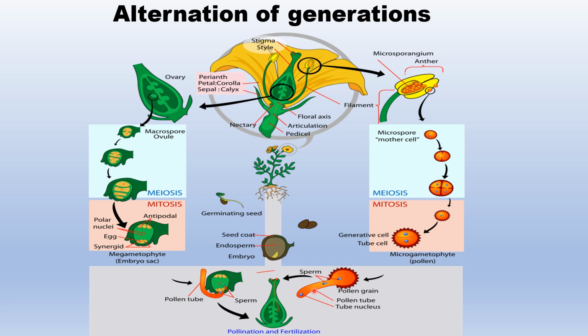The first sperm cell goes and fuses with the egg cell from the embryo sac, while the second sperm cell fuses with the secondary endosperm nucleus, which gives rise to the triploid endosperm, and the zygote, which undergoes further divisions and gives rise to the sporophyte, which is a diploid plant. So this is known as alternation of generation, which is observed in plants. I'm talking about this in brief. I'll be discussing it in detail later.